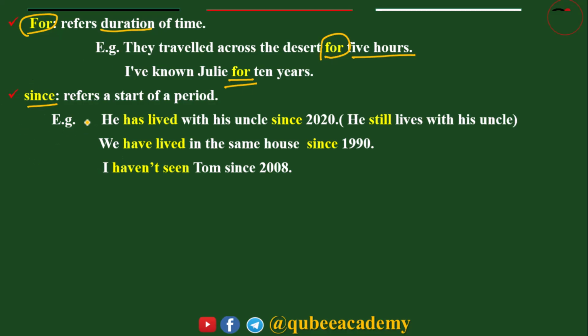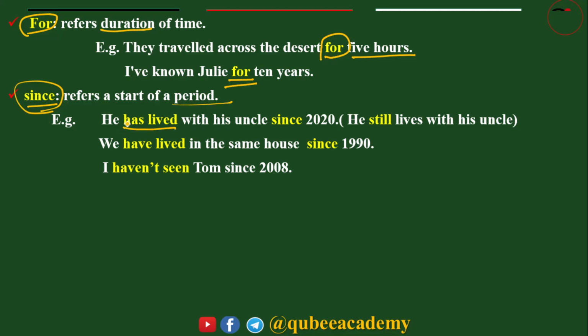Here, since refers to the start of a period, or a point of time, whereas for is a duration of time. Look, he has.